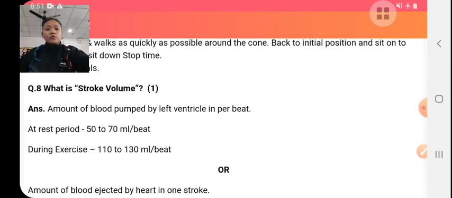What is stroke volume? Stroke volume is the amount of blood pumped out by the heart per beat. At rest it is 50 to 70 ml per beat, and during exercise our heart pumps about 110 to 130 ml per beat.